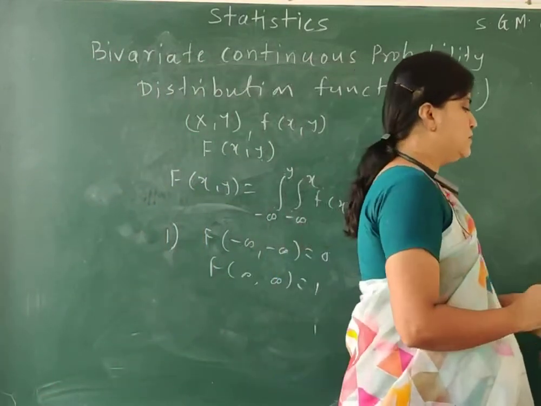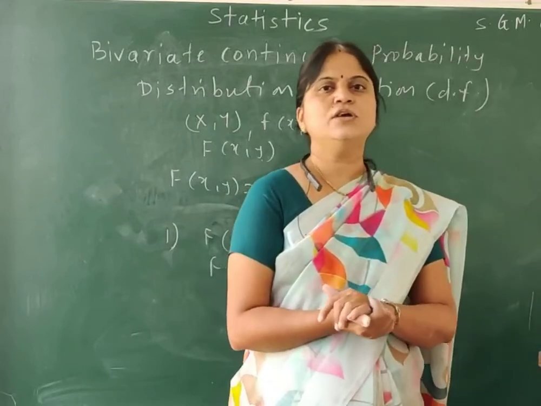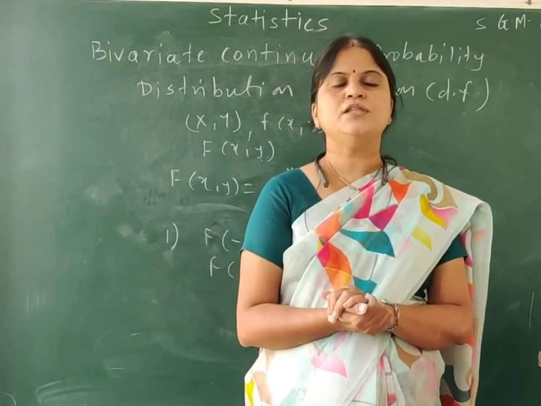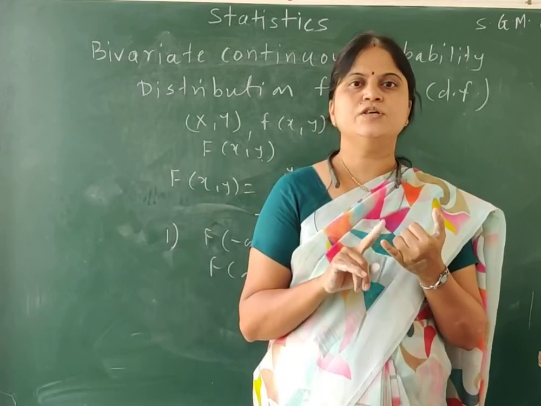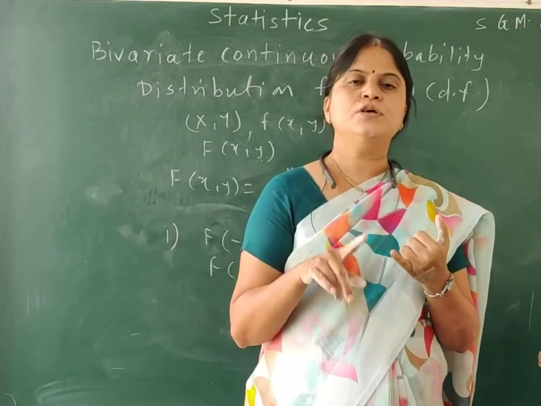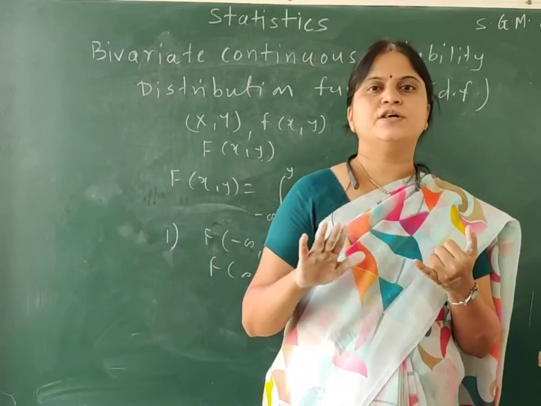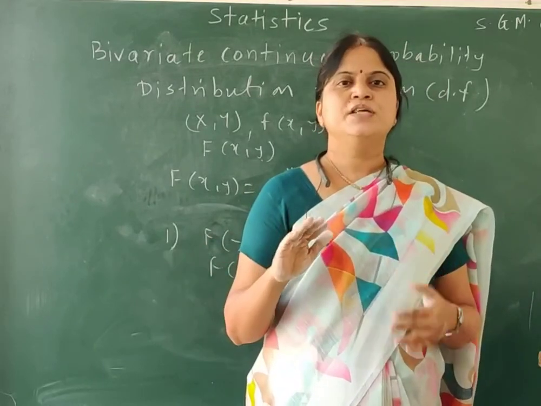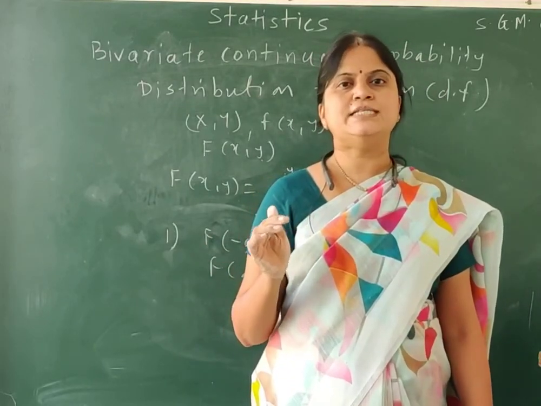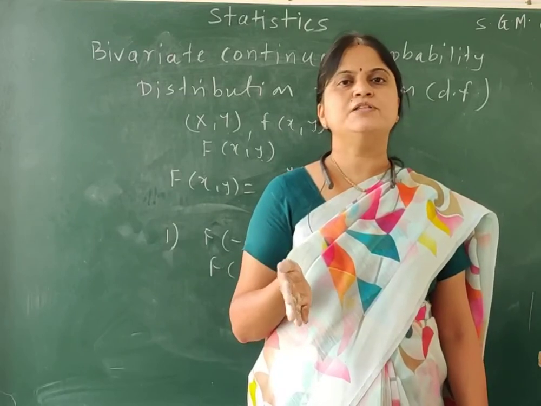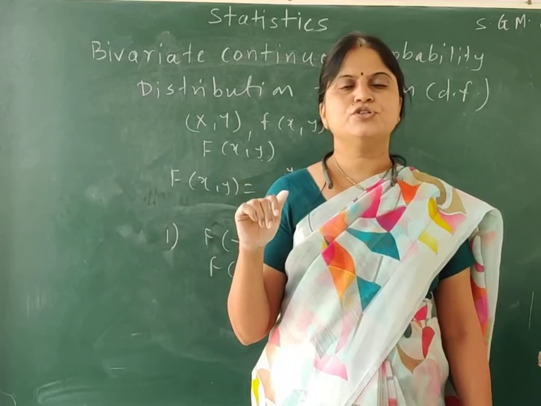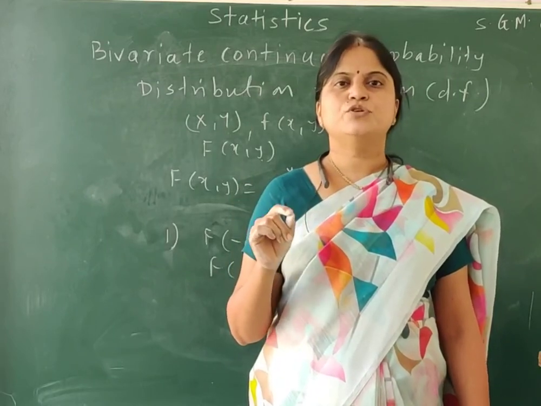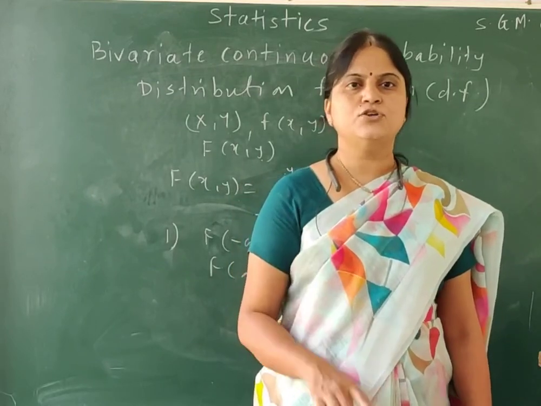So this is the end of today's lecture. In today's lecture we have seen the continuous bivariate probability distribution, then the definition of bivariate continuous random variable, then the definition of joint probability density function and examples based on the same, and the definition of distribution function or cumulative distribution function with its properties.